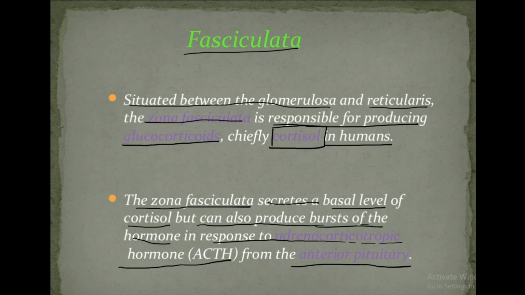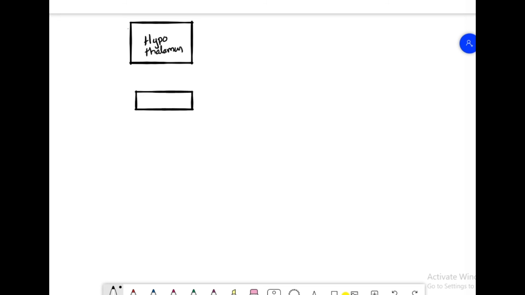So I'm here drawing the hypothalamus. It is the big boss, we can say, and it produces corticotropin releasing hormone, and the anterior pituitary, we have some cells which can recognize the corticotropin releasing hormone, and the anterior pituitary is going to release the ACTH.